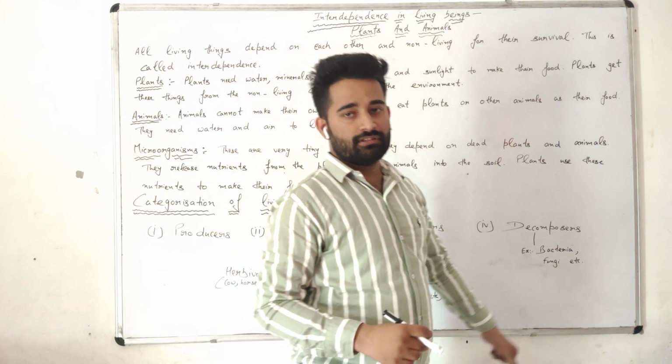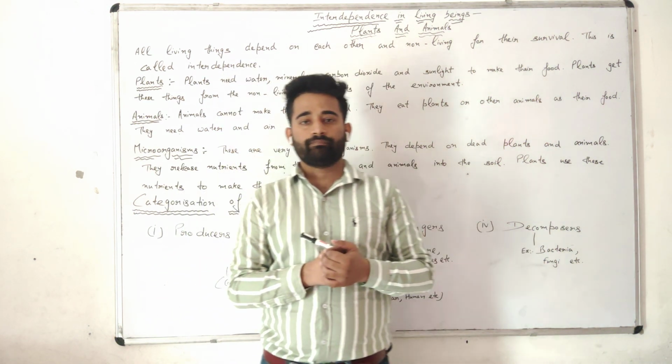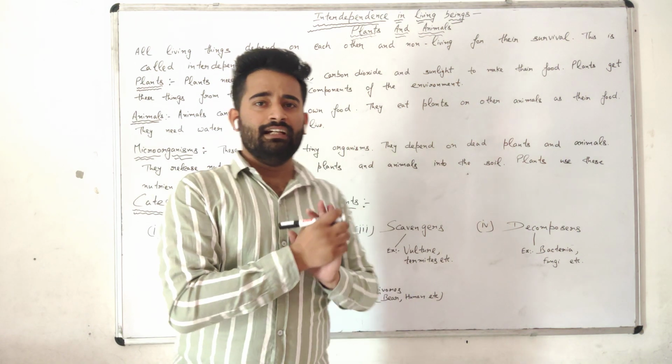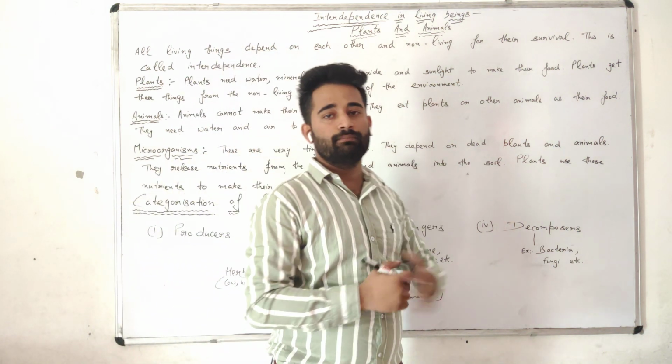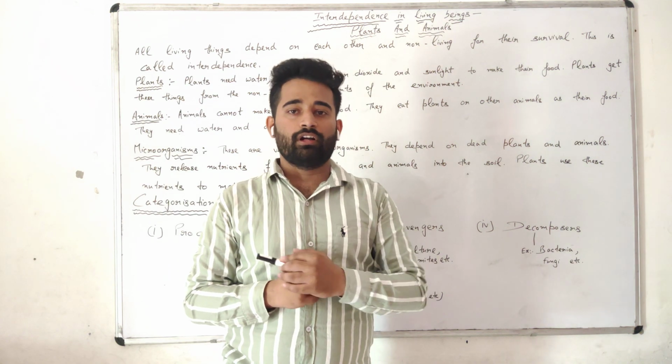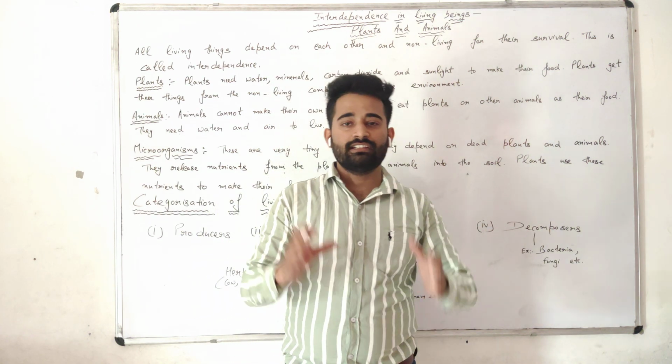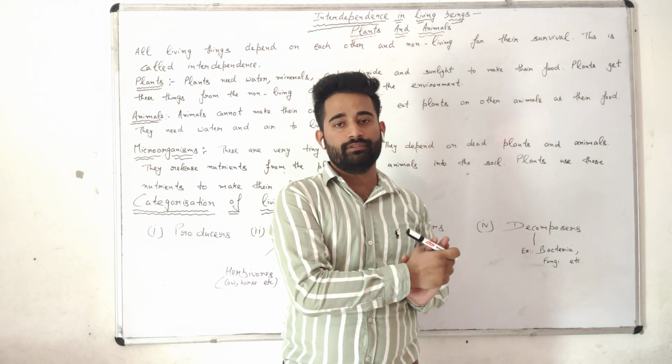Next thing is decomposers. What are decomposers? Now you will say, sir, what is the difference between scavengers and decomposers? Scavengers are the organisms that eat dead plants and animals. Decomposers are the microorganisms that eat dead plants or animals. Micro means very small, very tiny organisms, and these are called microorganisms.